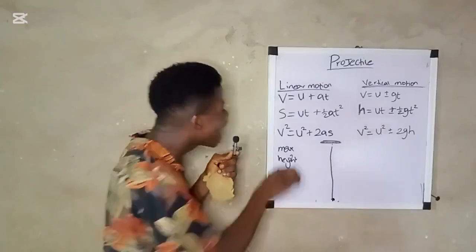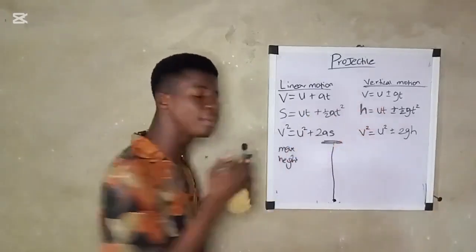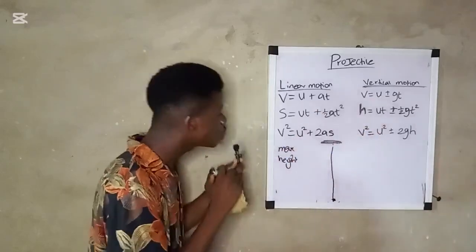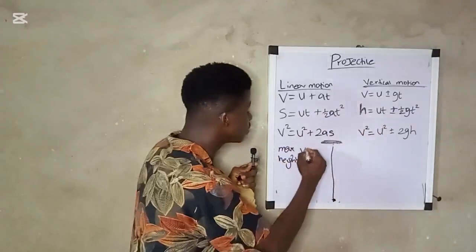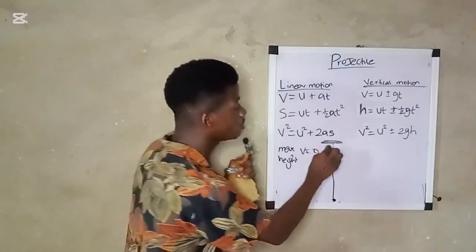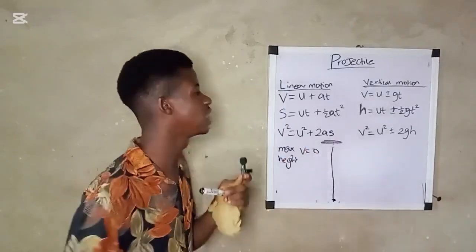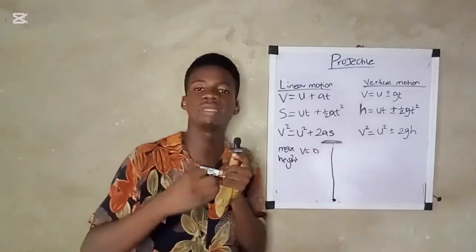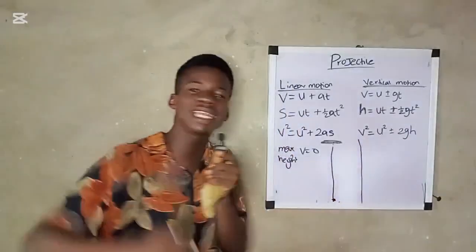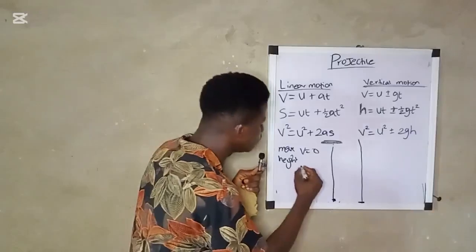Now take note that at maximum height, remember in our previous class, I told you that v is the final velocity and u is the initial velocity. So at maximum height, v is what? Zero. Whenever you throw an object upward and it gets to its maximum height, v is equal to 0. Then take note again: whenever an object is falling down and gets to the ground, u is what?